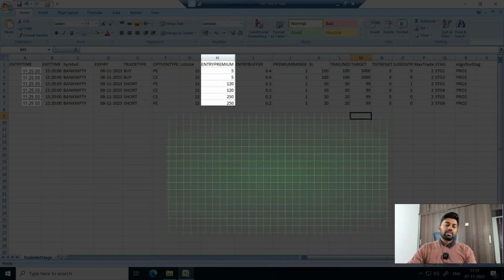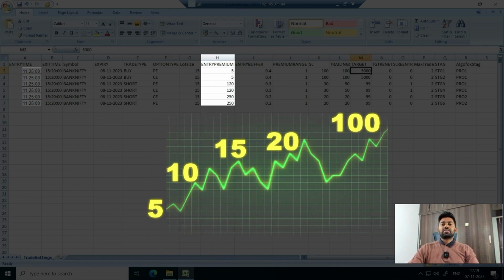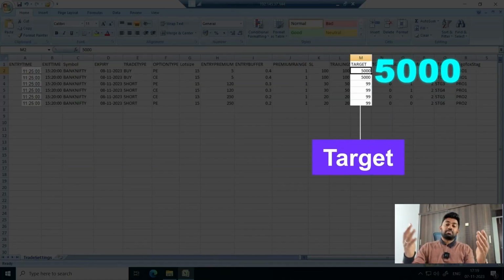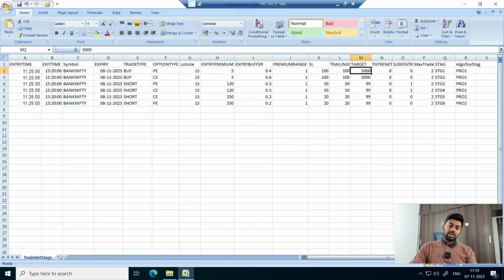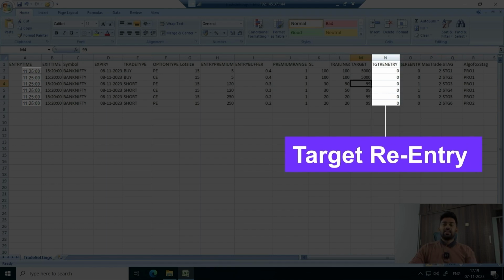And when I'm buying, the 5 rupees premium can become 10, 15, 20 or 100 also. So I've set target as 5,000. So 5,000% if I achieve on this premium of 5 rupees, I can consider exiting that as well. Then once the target is achieved, do I want to re-enter in the same leg? That is what can be decided by this target re-entry. If I write target re-entry as 1 in any leg, then that particular leg will go in the loop to re-enter. Now when should we re-enter?